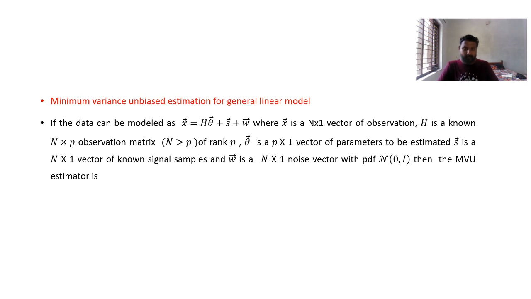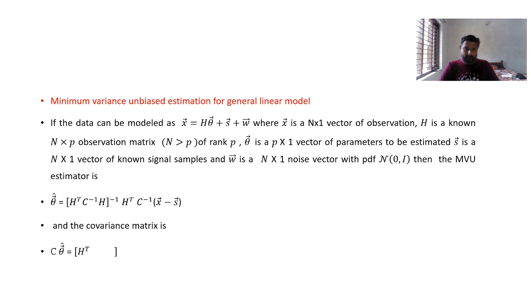Okay, then the MVU estimator is theta cap is nothing but H transpose C inverse H the whole inverse H transpose C inverse x minus S, and the covariance matrix C of theta cap is nothing but H transpose C inverse H the whole inverse.